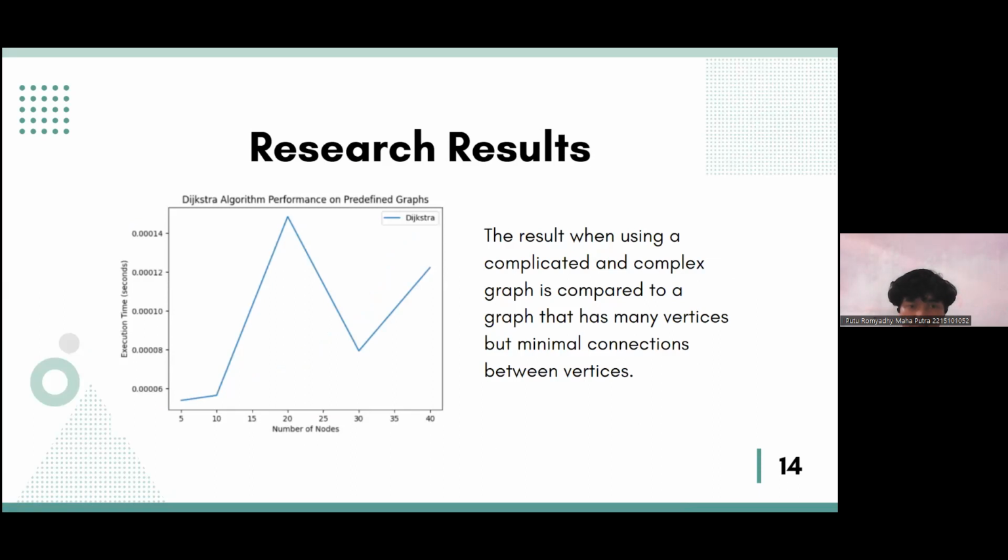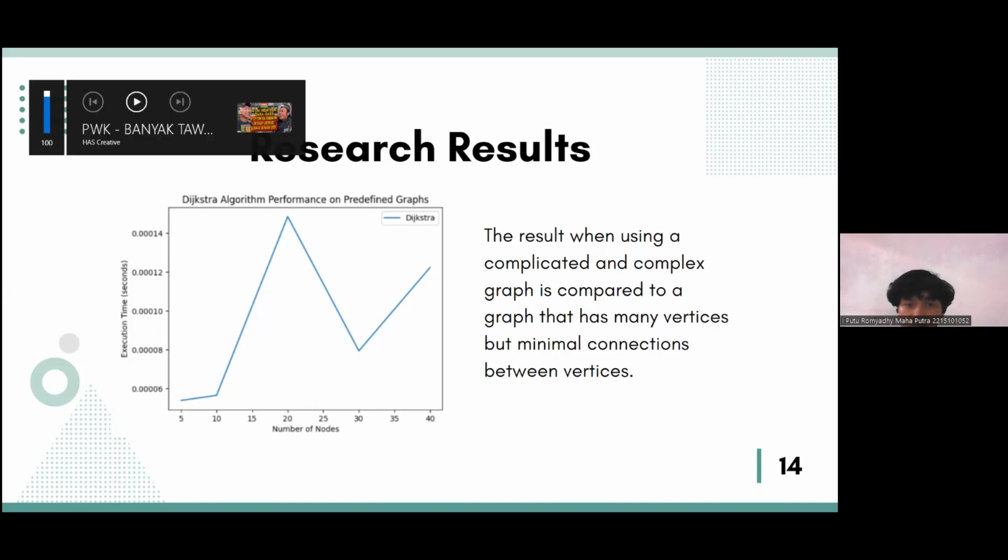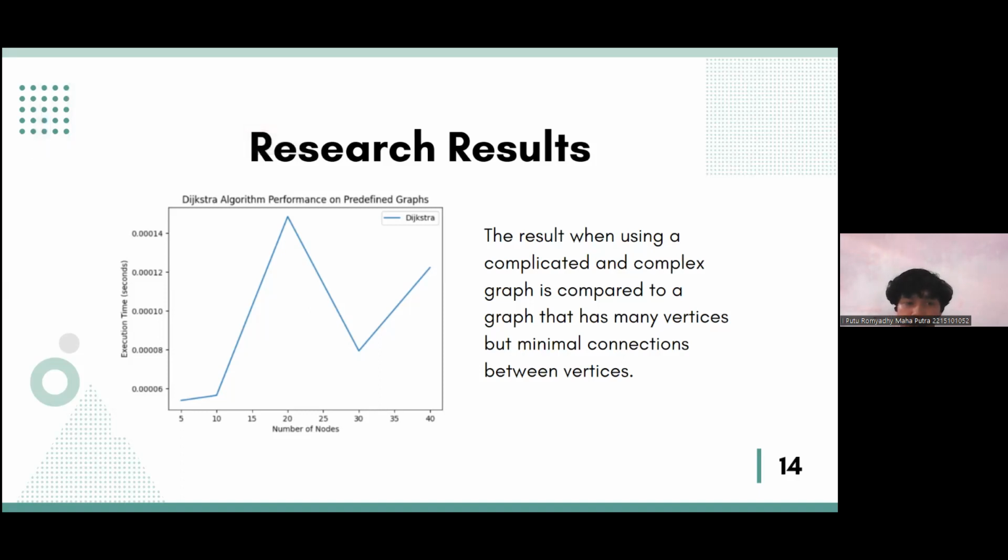In this graph, it has 20 vertices, where we make a complicated and complex graph with vertex 20, and then we compare it with the graphs that have vertex 5 until 10, and vertex 30 until 40, which have minimal connection between the vertices.